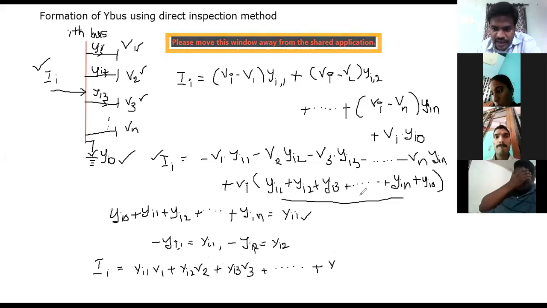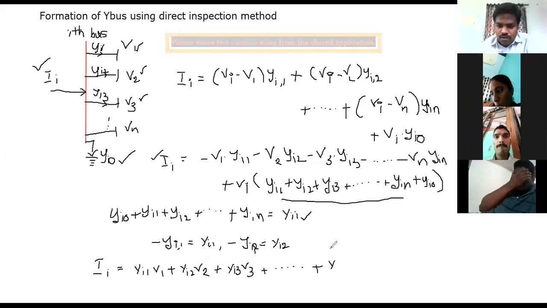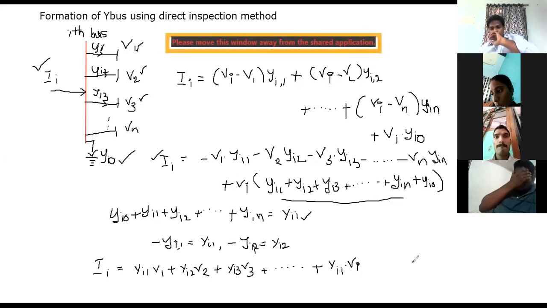This I can consider as Yii into Vi, plus Yin into Vn. Just carefully observe how I have written this equation.